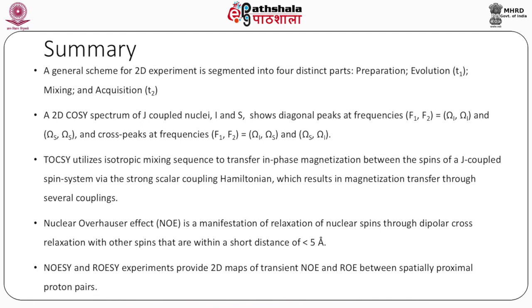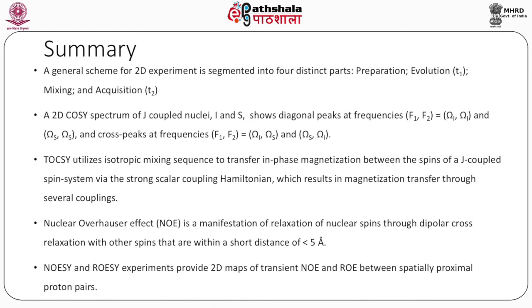A 2D COSY spectrum of J-coupled nuclei I and S shows diagonal peaks at frequencies F1, F2 equal to omega I, omega I and omega S, omega S, and cross peaks at frequencies F1, F2 equal to omega I, omega S and omega S, omega I. TOCSY utilizes an isotropic mixing sequence to transfer in-phase magnetization between the spins of a J-coupled spin system via the strong scalar coupling Hamiltonian, which results in magnetization transfer through several couplings.